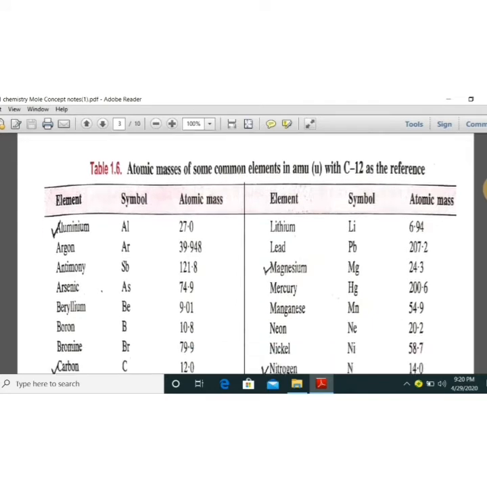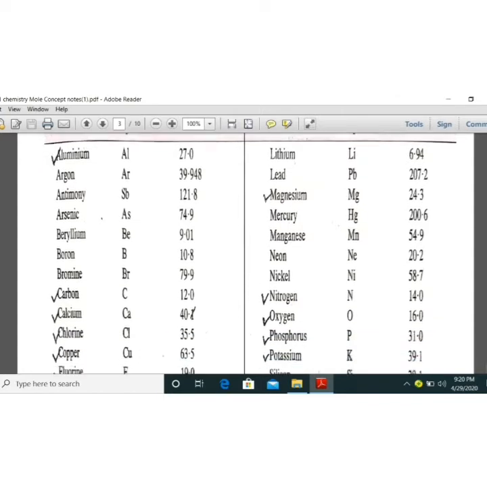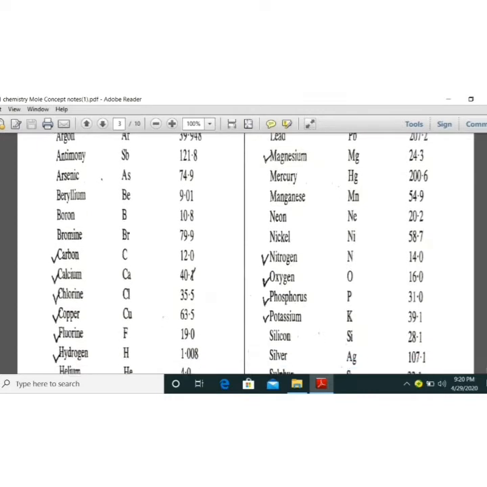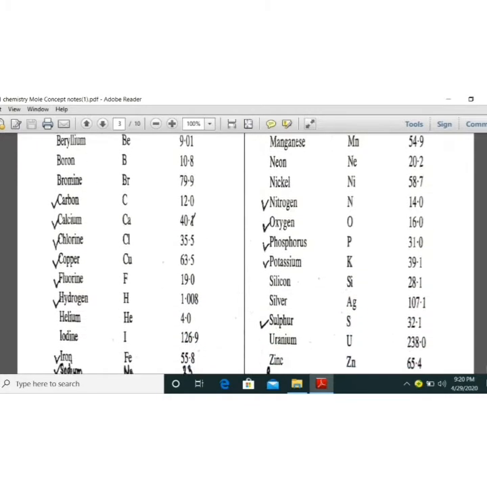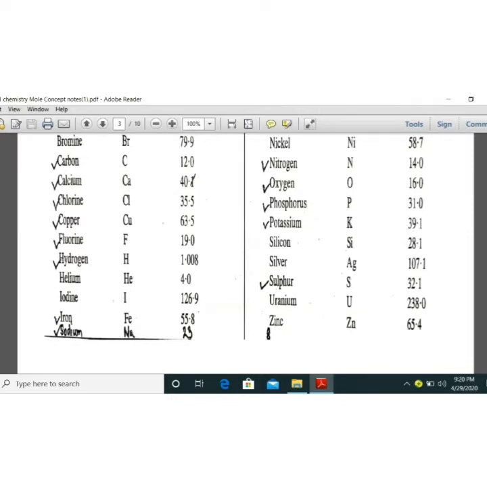Next is magnesium, which has atomic mass 24.3 but you can take 24. Nitrogen has atomic weight 14, oxygen has 16, phosphorus 31, potassium 39, sulfur 32, and zinc 65.